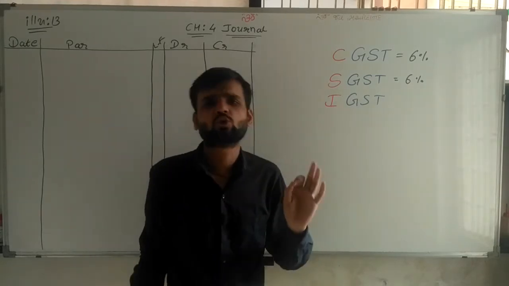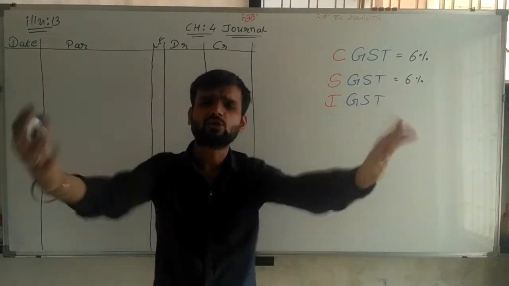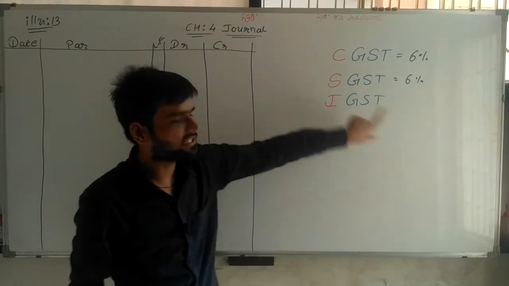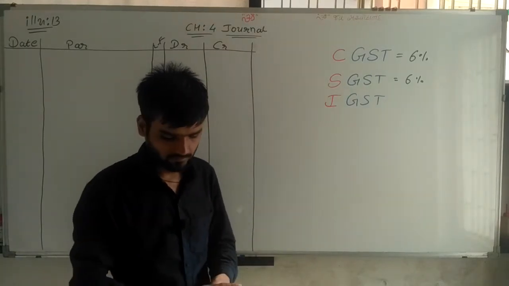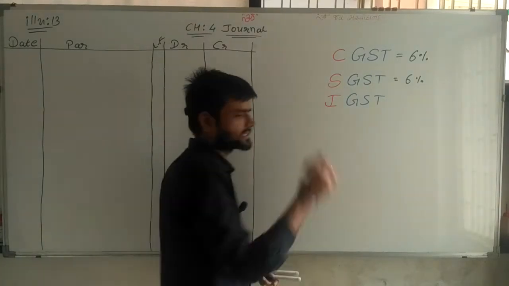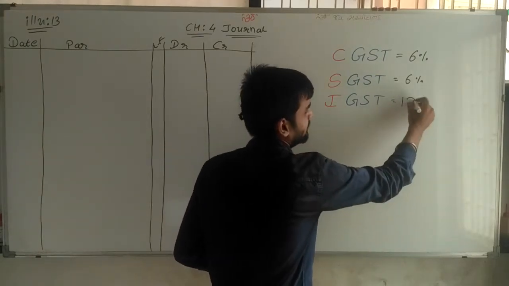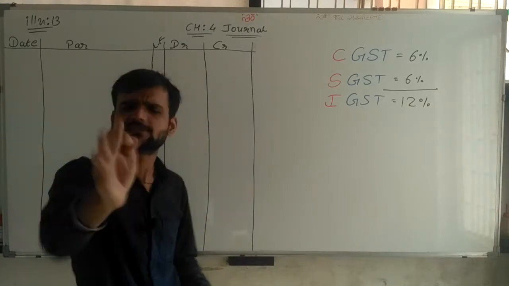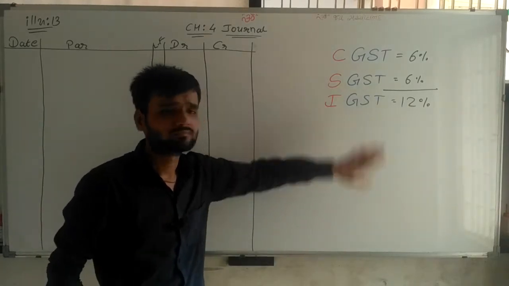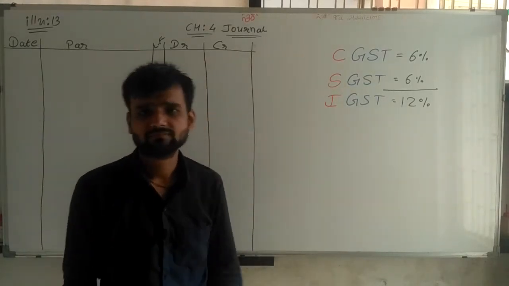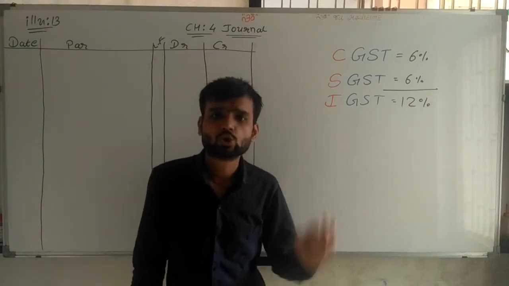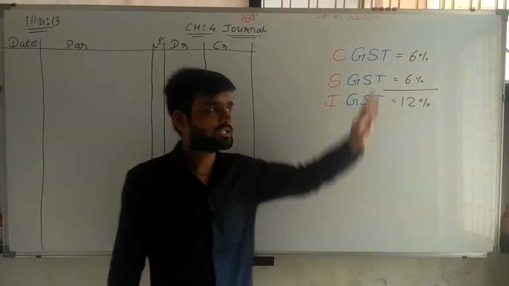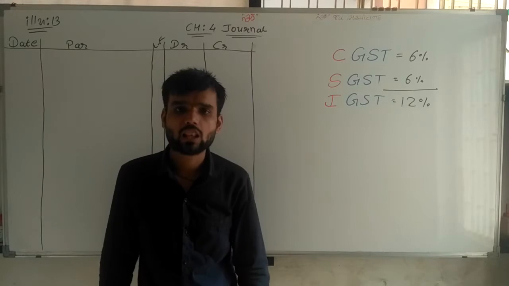Suppose the same service or goods is outside Gujarat, then IGST is applicable. Now IGST, sir, it must be 12%, because it is integrated. Simple.